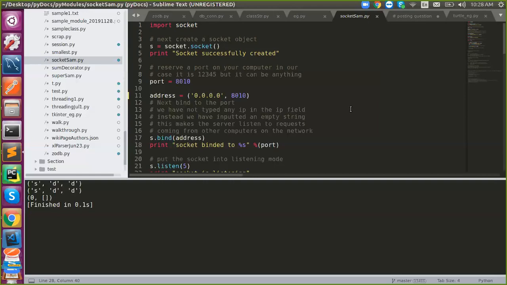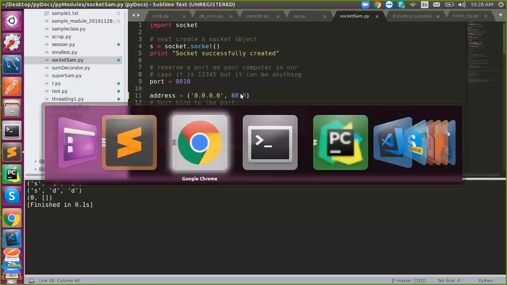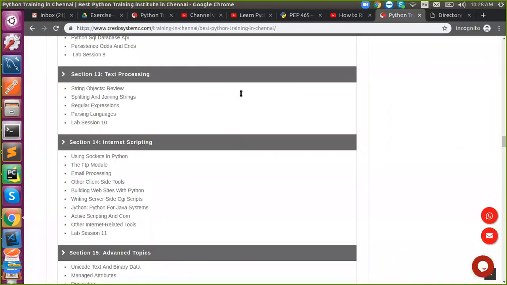Okay, and before moving on, I will explain what a port and host are. Because throughout this internet scripting, we are using host and port. So host is nothing but your machine's IP address. Each and every application is hosted on a certain machine. That is your computer, right? The computer is identified by the host address.